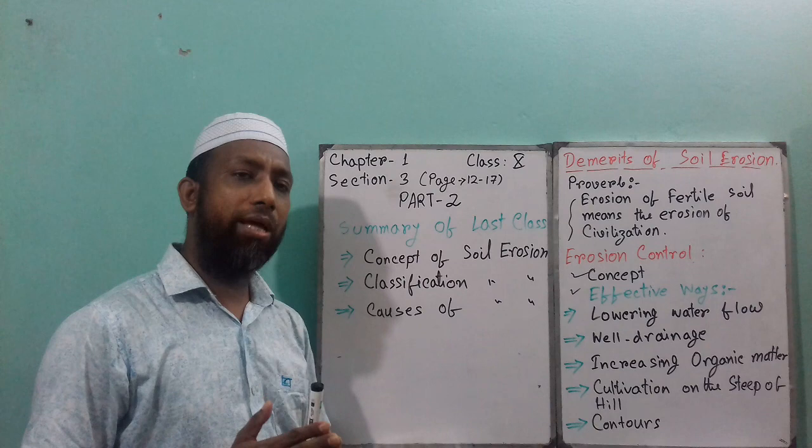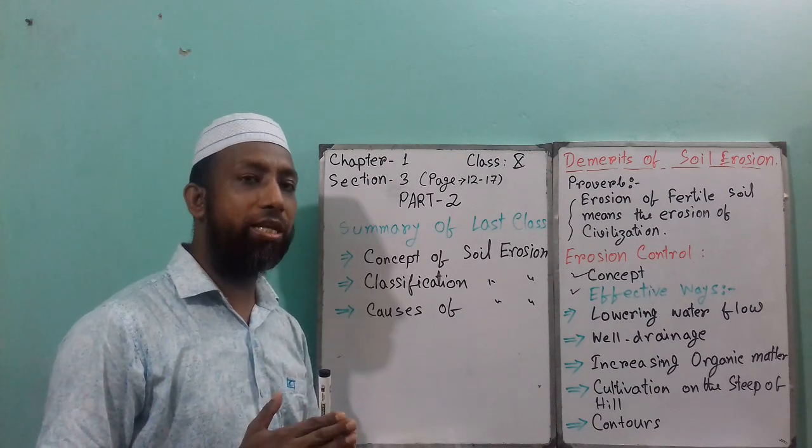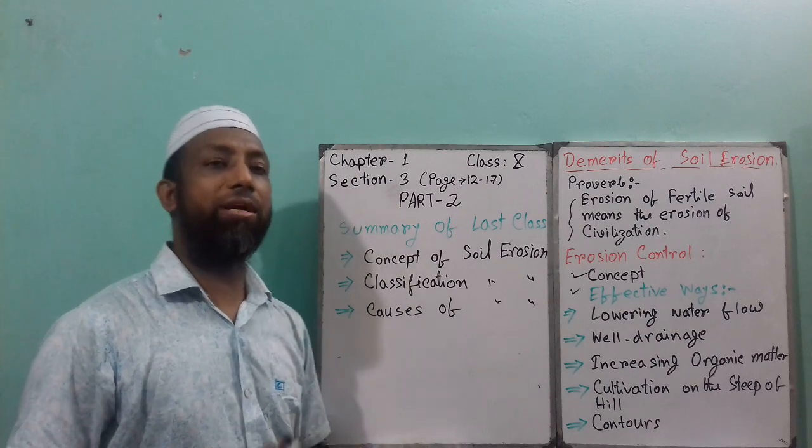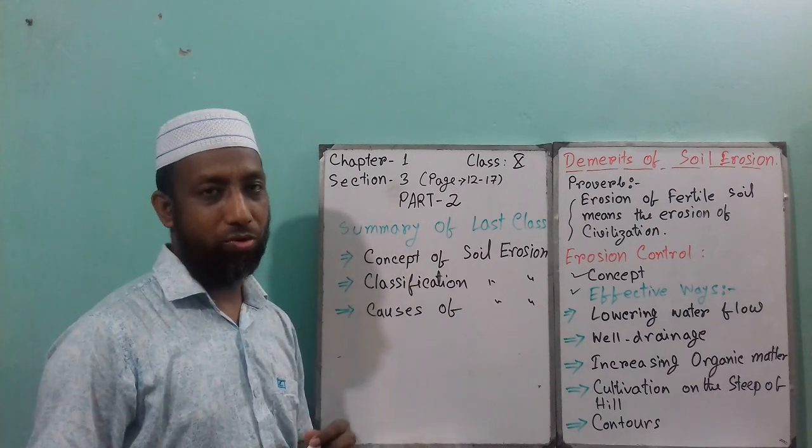That means we know that the main two reasons for soil erosion are, one, rainfall, and the other one, wind or air flow.